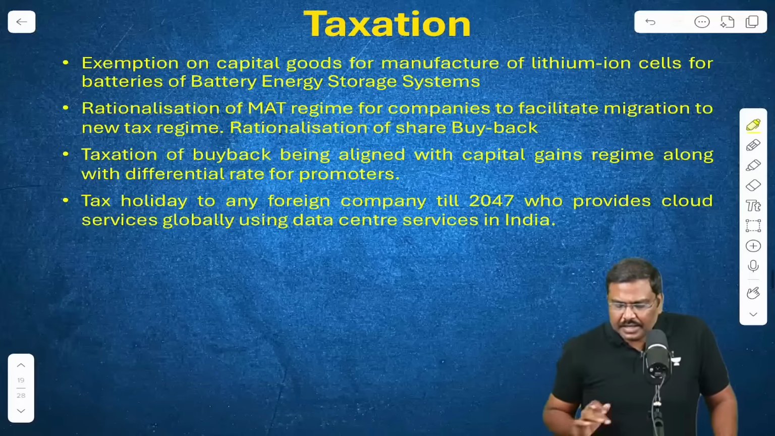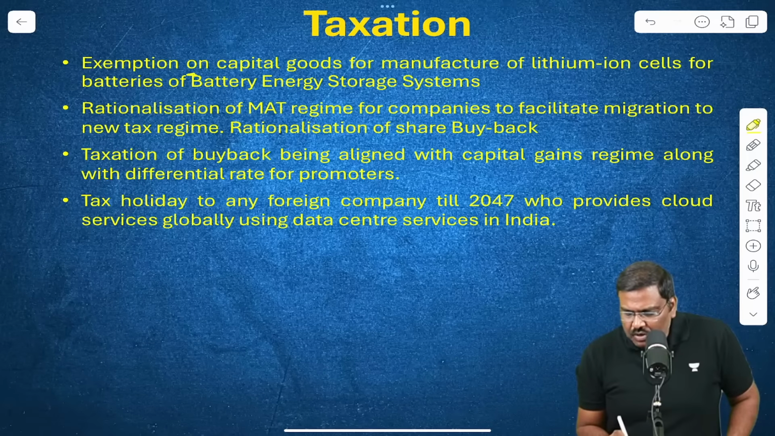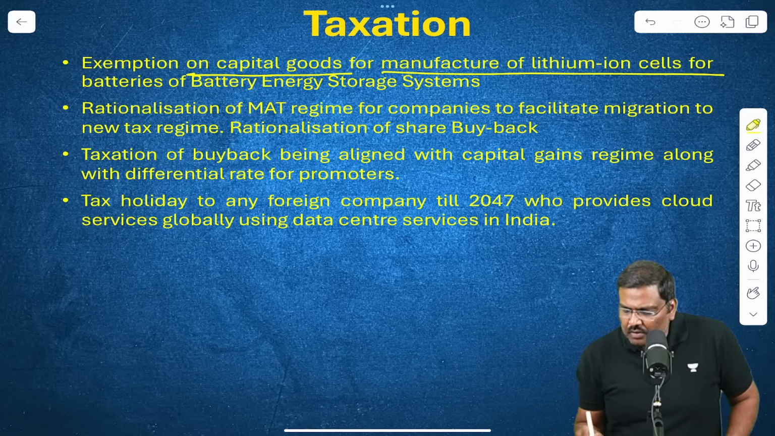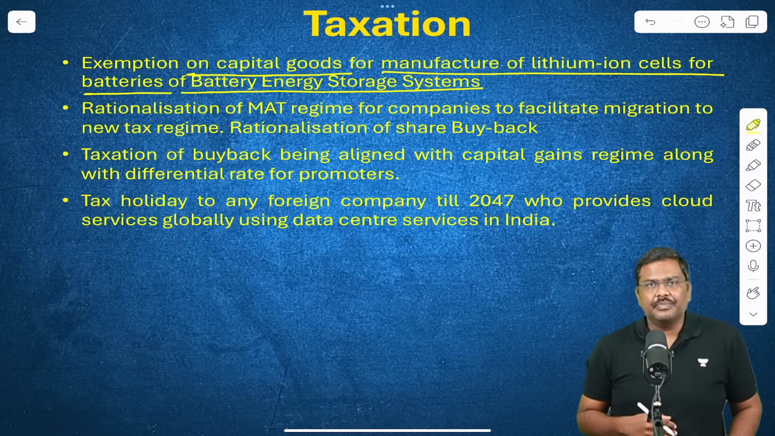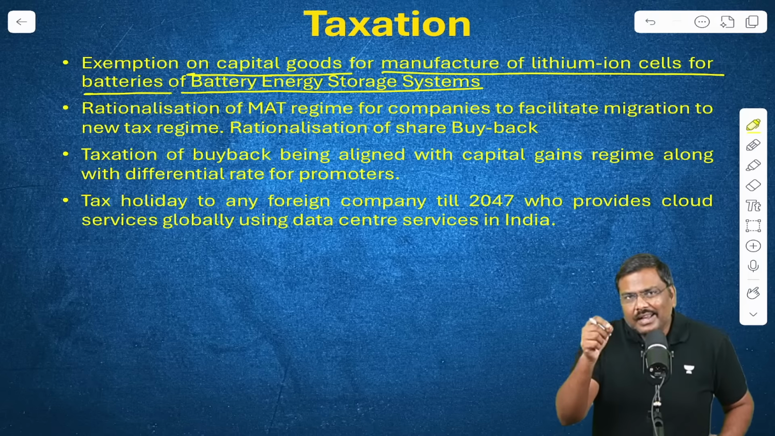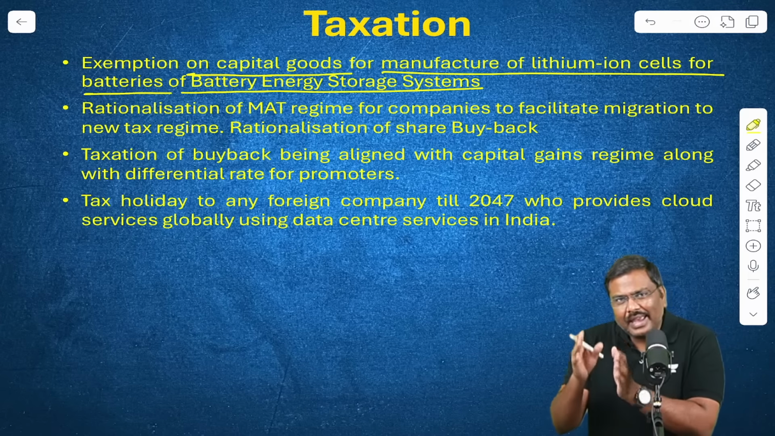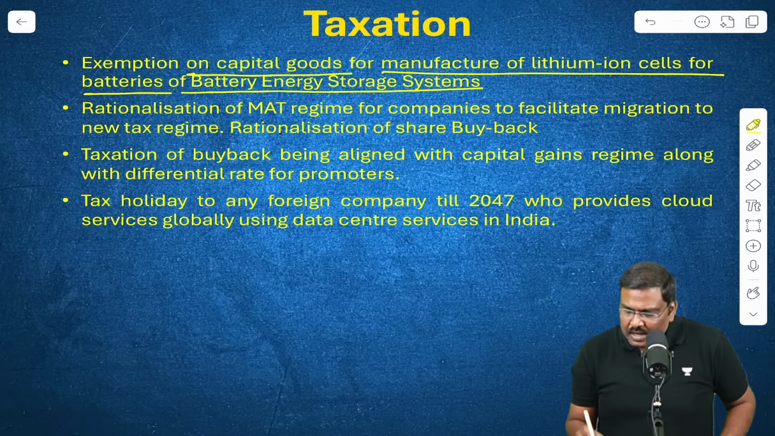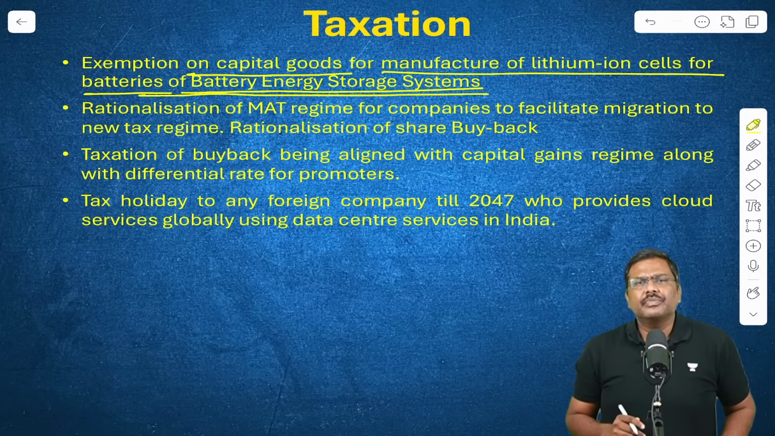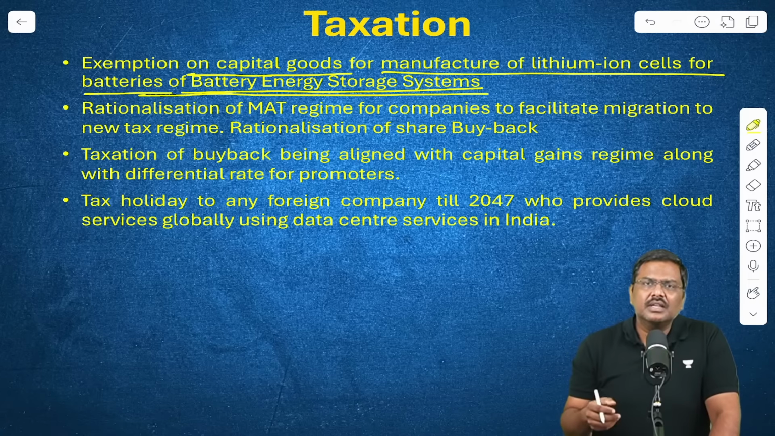Done? Next, under taxation, exemption on capital goods for manufacturing of lithium ion cells of battery energy storage system. The government of India earlier announced an initiative, BESS, Battery Energy Storage System. What was the importance of the BESS?